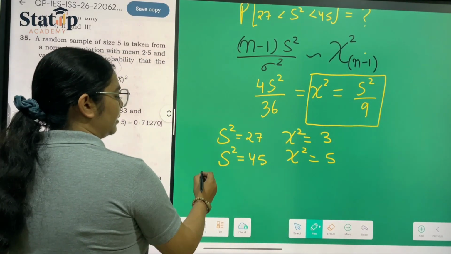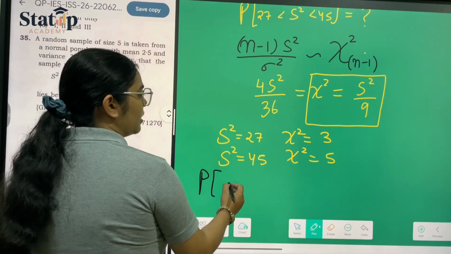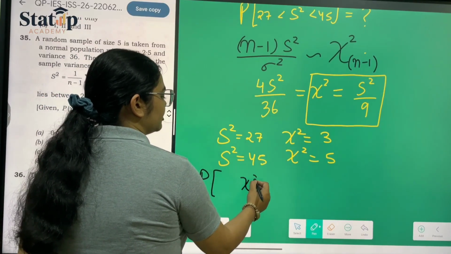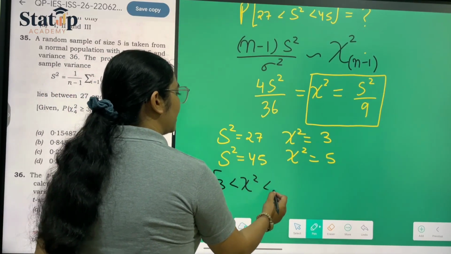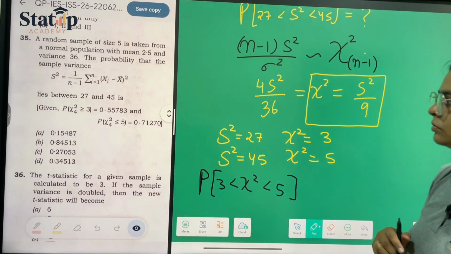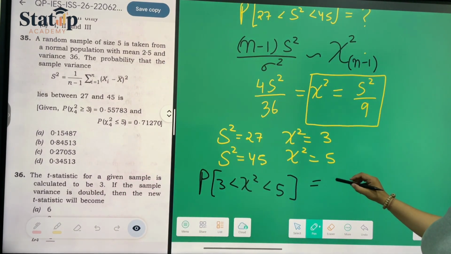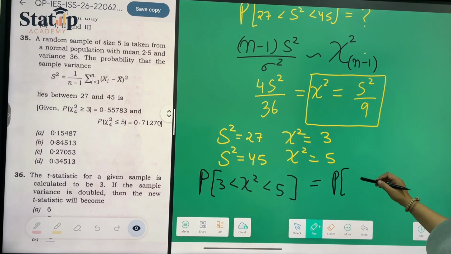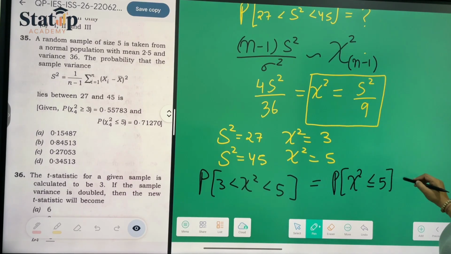So our probability converts to the probability that chi square lies between 3 and 5, which is equal to the probability that chi square is less than or equal to 5 minus the probability that chi square is less than or equal to 3.